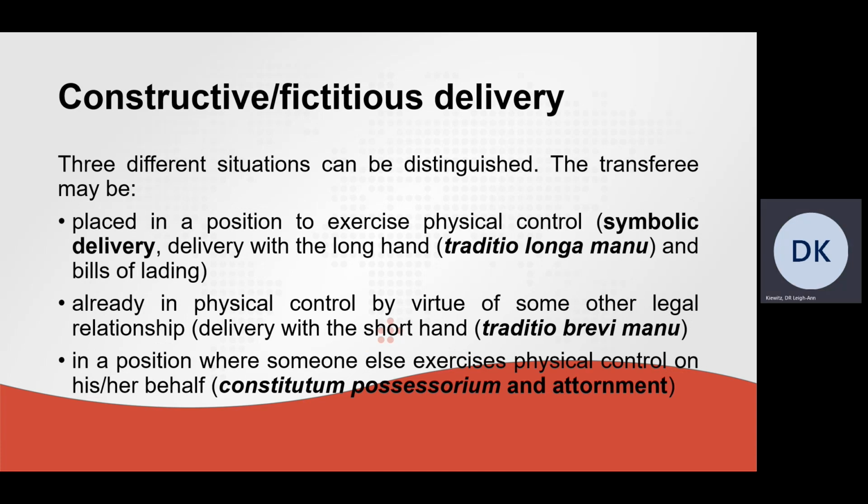Now, in the case of constructive delivery, three different situations can be distinguished. The transferee may be placed in a position to exercise physical control of the thing. An example of that would be symbolic delivery or delivery with the long hand. Secondly, the transferee may already be in physical control by virtue of some other legal relationship, and an example thereof would be delivery with the shorthand. Or the transferee may be in a position where someone else exercises physical control on his or her behalf, and an example thereof would be constitutum possessorium and attornment.